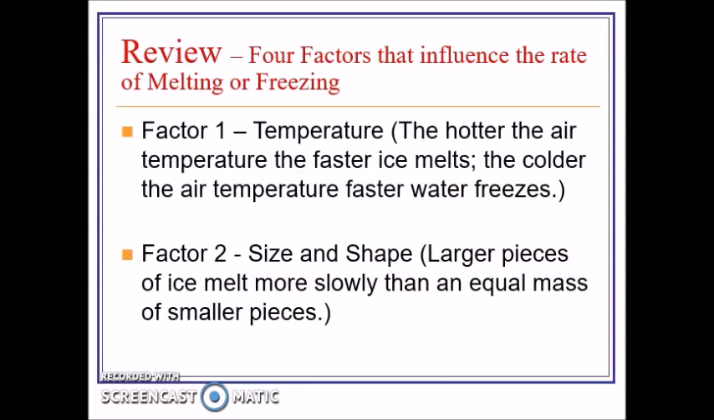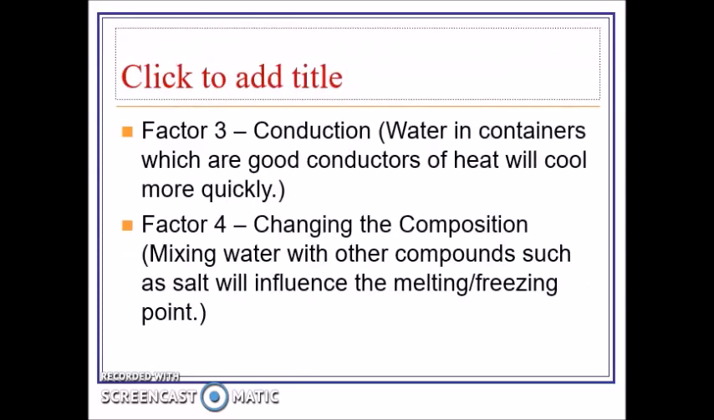Factor 1, temperature. The hotter the air temperature, the faster ice melts. The colder the air temperature, the faster water freezes. Factor 2, size and shape. Larger pieces of ice melt more slowly than an equal mass of smaller pieces. Factor 3, conduction. Water in containers which are good conductors of heat will cool more quickly. Factor 4, changing the composition. Mixing water with other compounds such as salt will influence the freezing and melting point.